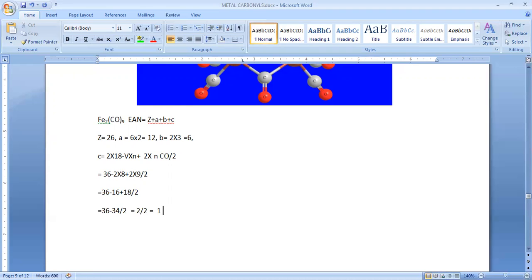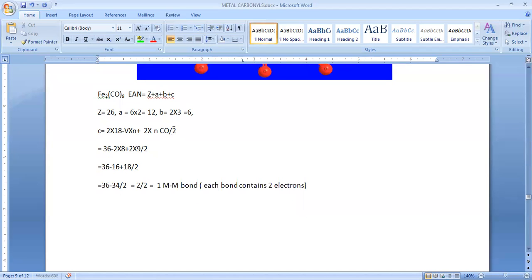One metal bond. So each bond contains how many electrons? 2 electrons. So by means of this formula, we can find out the C value.